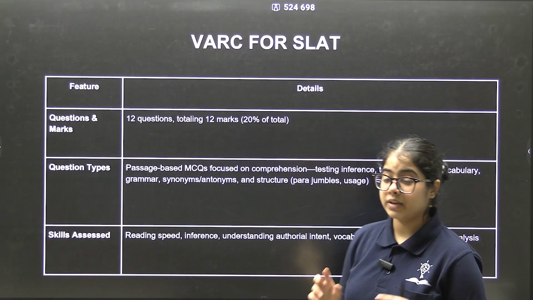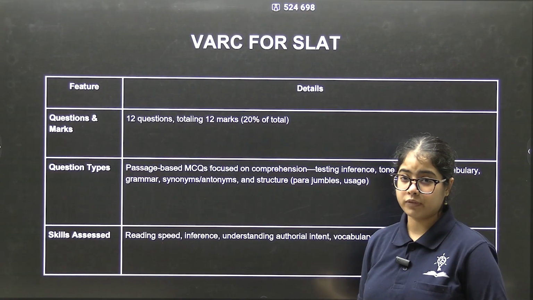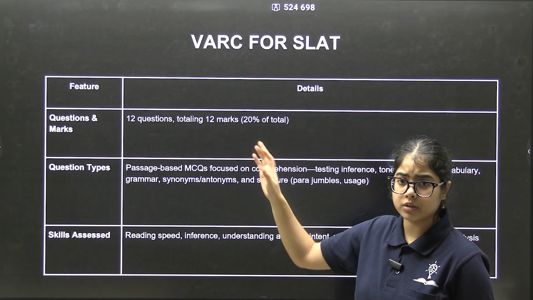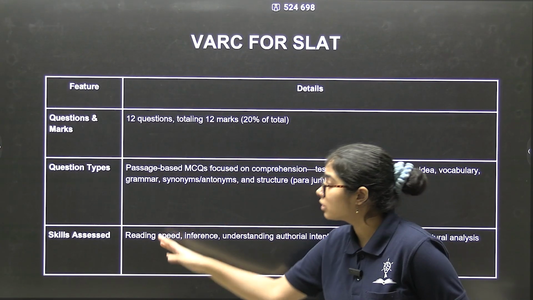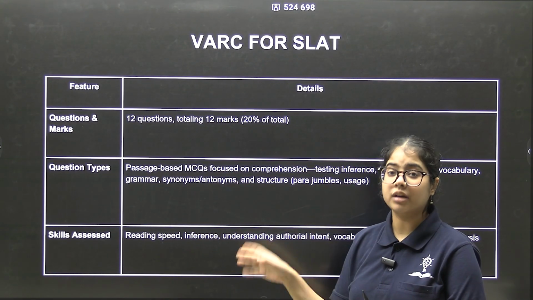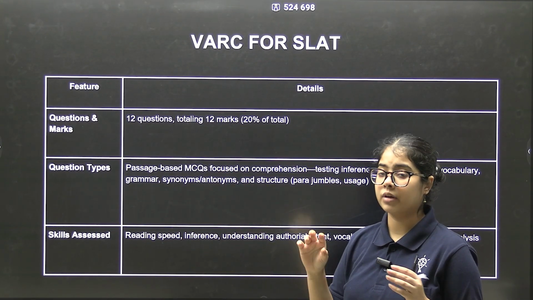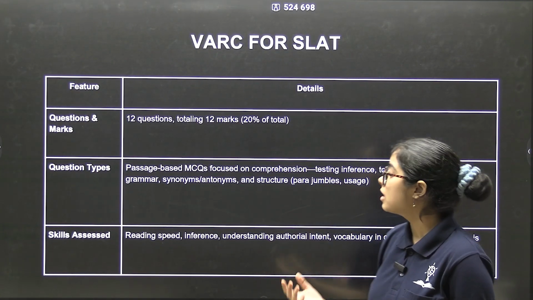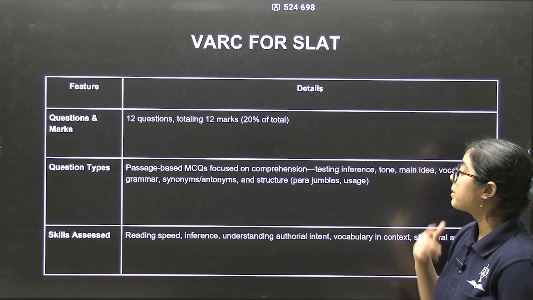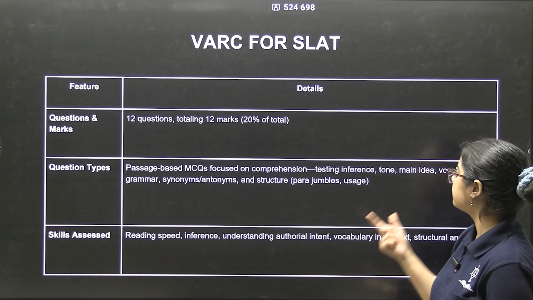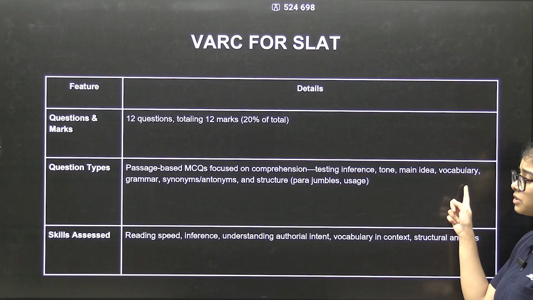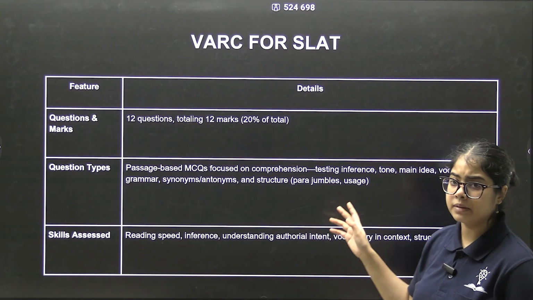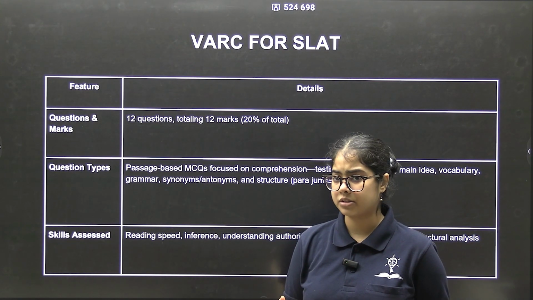Discussing the specific VRC or English section of SLAT: 12 questions, 12 marks, so 20% of the total paper, obviously. Now the question types, this is just like ALIT. This is not like CLAT, it's like ALIT, it has all-encompassing questions. So it has RCs, but besides RCs, it also has vocabulary questions, grammar questions, synonyms, antonyms, parajumbles and sentence correction questions.